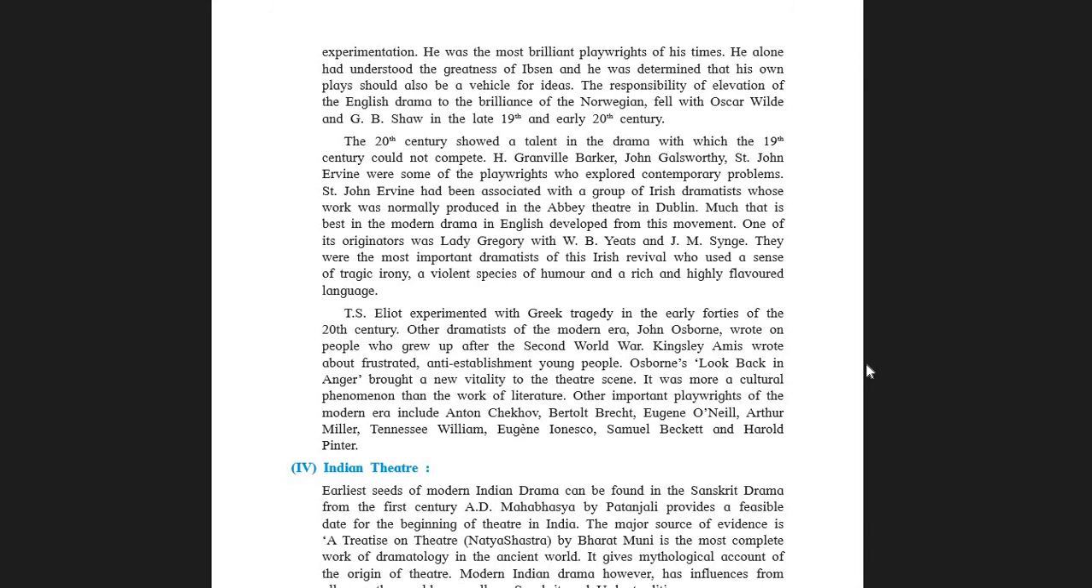It's Gregory. I repeat, Lady Gregory, with W.B. Yeats and J.M. Synge. The S is silent. They were the most important dramatists in this Irish revival who used a sense of tragic irony. What is tragic irony, students?